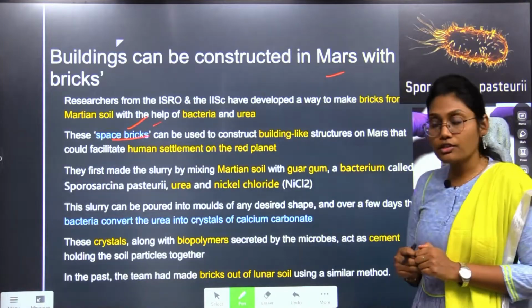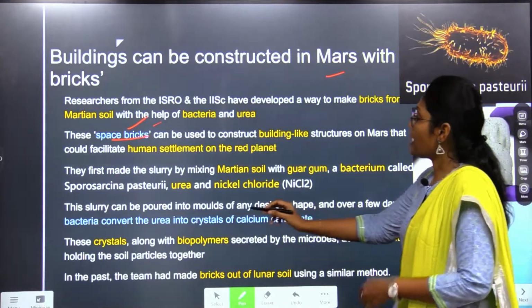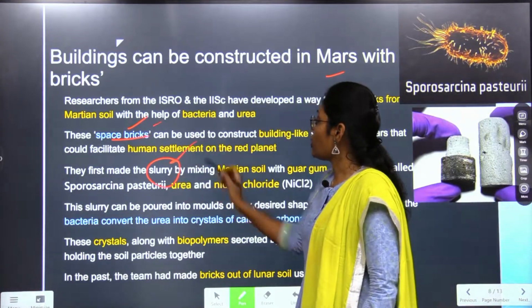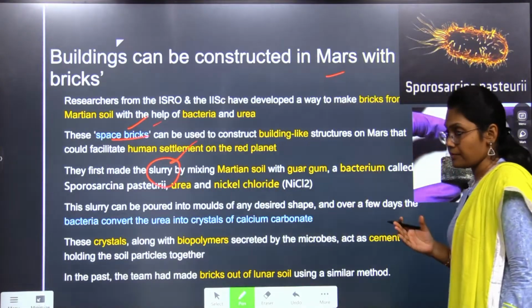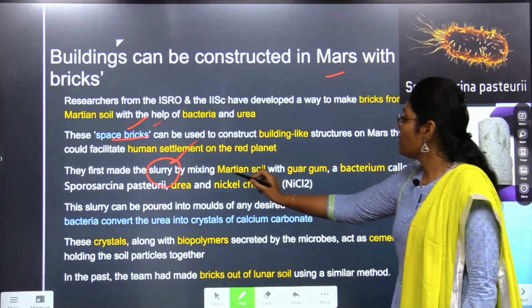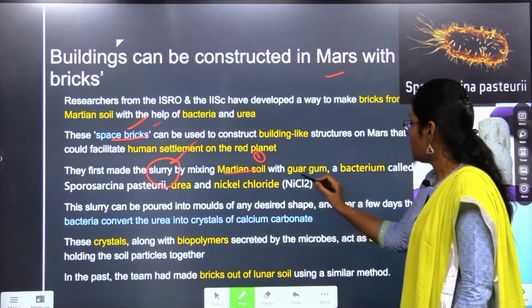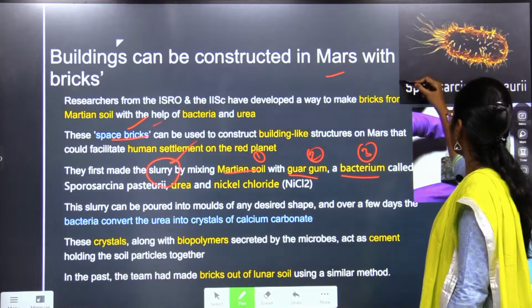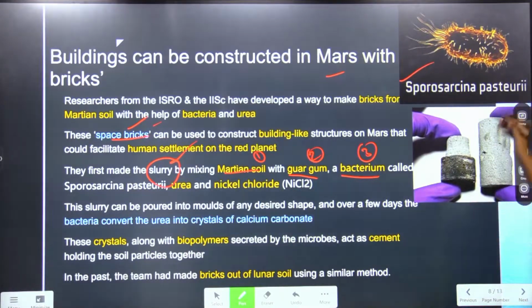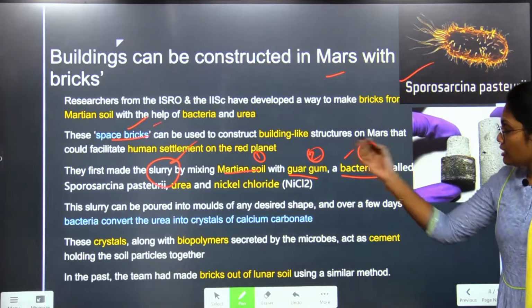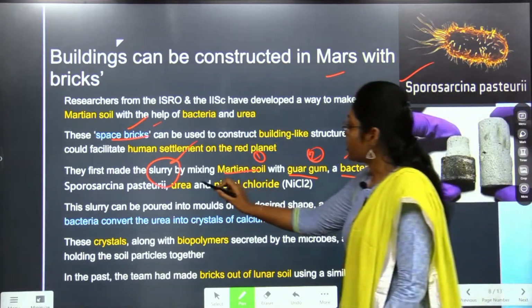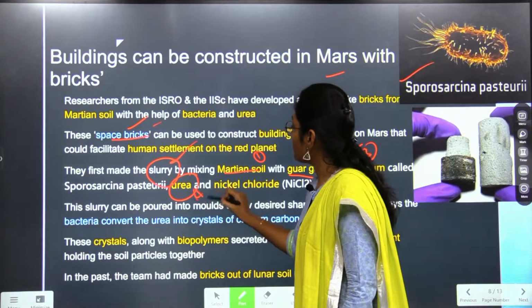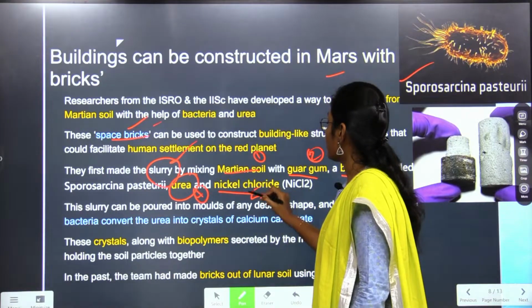Let us see the composition of that. The scientists first made a slurry of some components. That consists of the Martian soil as the 1st, guar gum as the 2nd, and a bacterium called Sporosarcina pasteurii. Then urea, the 4th component, and nickel chloride are added.